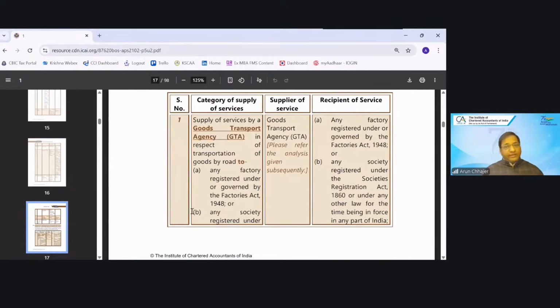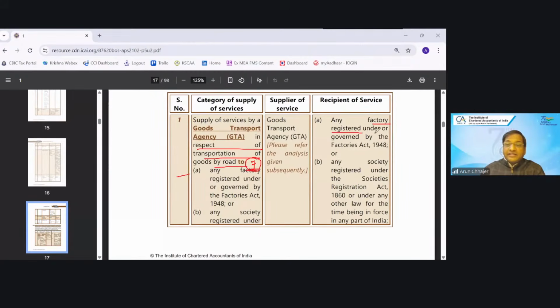Now, GTA is very, very important. We will discuss, giving some example, giving some discussion in detail. Supply of the service by the GTA in respect of transportation of goods by road to, I can say, 7 specified categories of the recipient. 7 specified category of the recipient. Who are the 7 specified category?